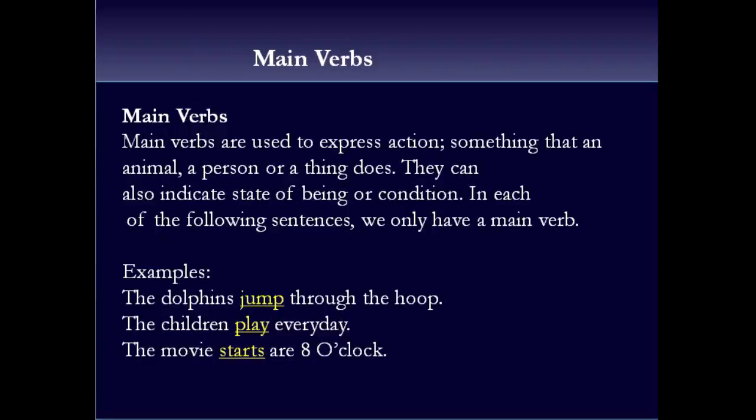Okay, something more about main verbs. Like we have said, main verbs are used to express action, something that an animal or person or thing does. They can also indicate state of being or condition. So here are some more examples. In the following sentences, we only have a main verb. So there is no helping verb here, just main verbs here. Let's look at these examples. The dolphins jump through the hoop. The children play every day.